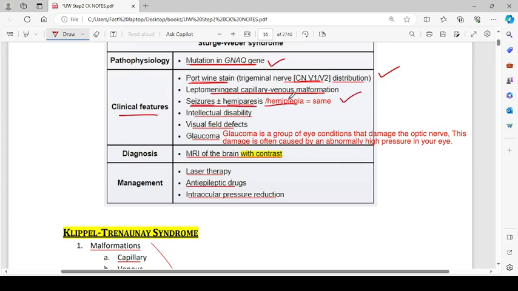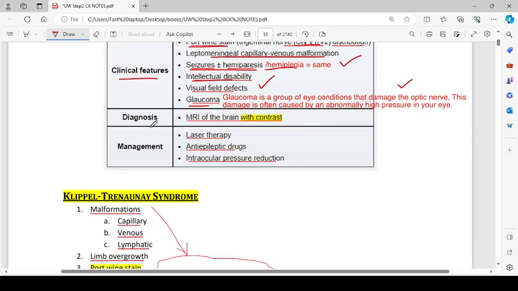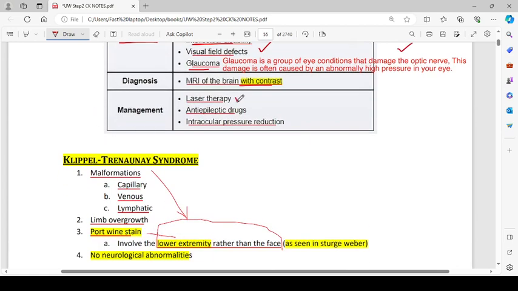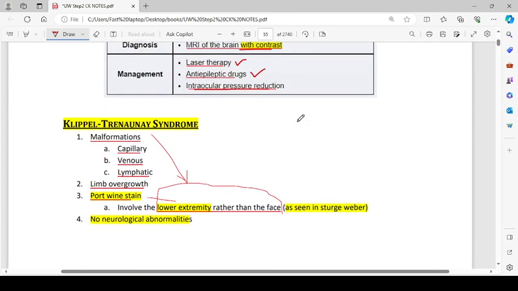Hemiparesis and hemiplegia is one and the same thing. So seizures with or without hemiparesis and hemiplegia can be seen. Intellectual disability, visual defects, and glaucoma. Glaucoma is a group of eye conditions that damage the optic nerve. This damage is often caused by abnormally high pressure in your eye. Diagnosis: MRI of brain with contrast. Management: laser therapy, anti-epileptic drugs, and intraocular pressure reduction.